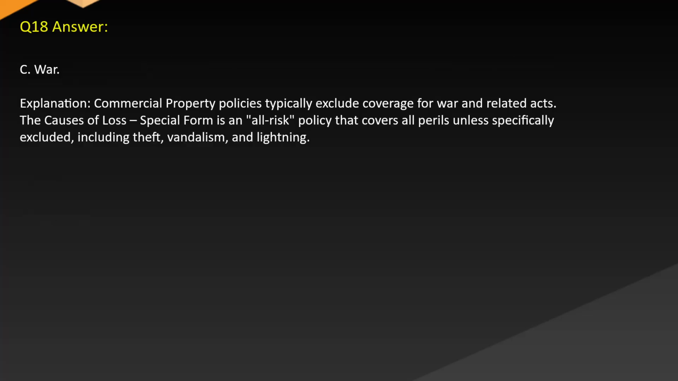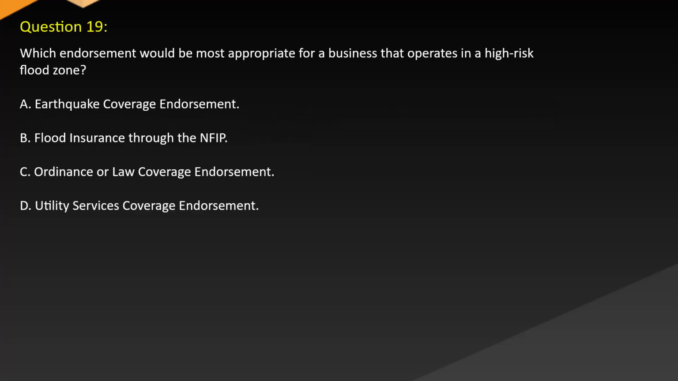Answer: C. War. Explanation: Commercial property policies typically exclude coverage for war and related acts. The causes of loss, special form, is an all-risk policy that covers all perils unless specifically excluded, including theft, vandalism, and lightning.